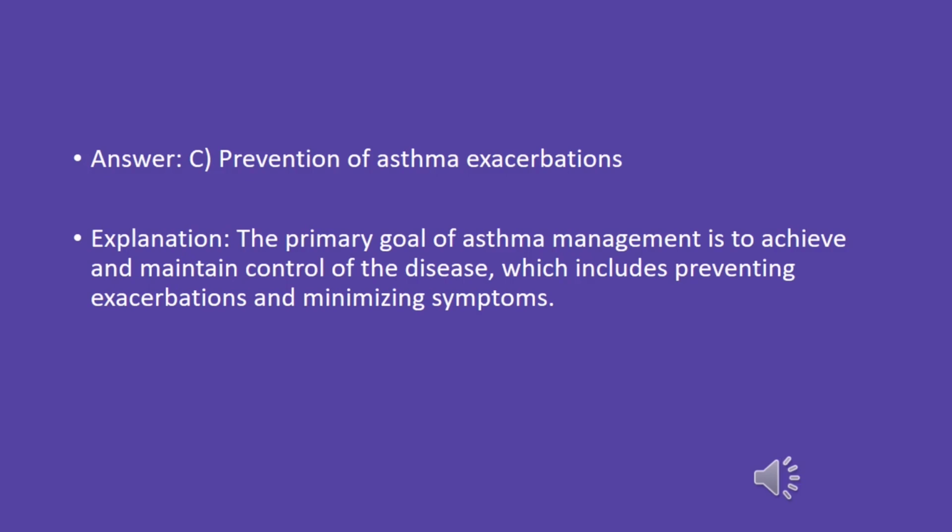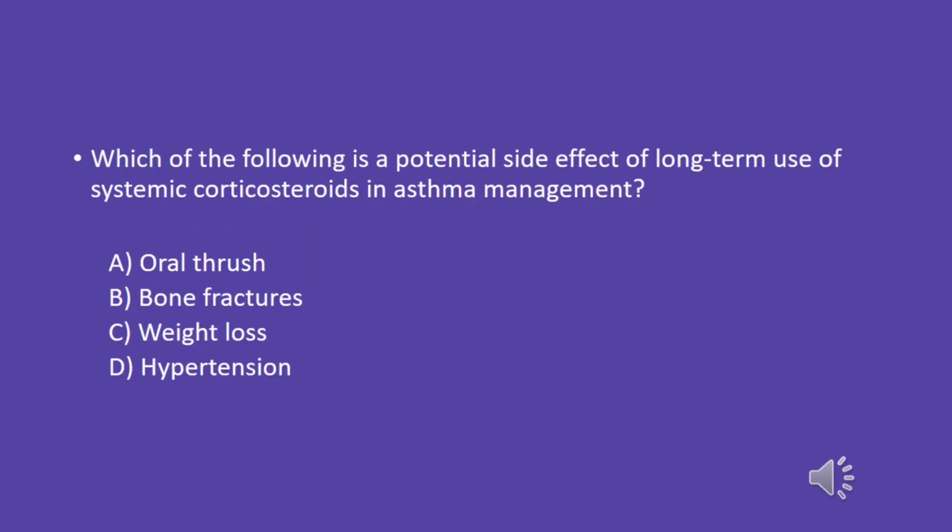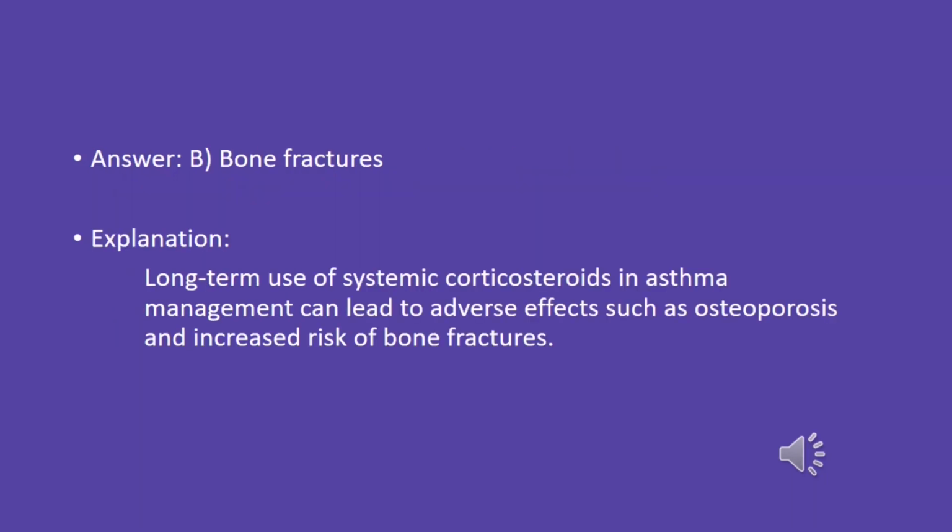Which of the following is a potential side effect of long-term use of systemic corticosteroids in asthma management? A. Oral thrush. B. Bone fractures. C. Weight loss. D. Hypertension. Answer: B. Bone fractures. Explanation: long-term use of systemic corticosteroids in asthma management can lead to adverse effects such as osteoporosis and increased risk of bone fractures.